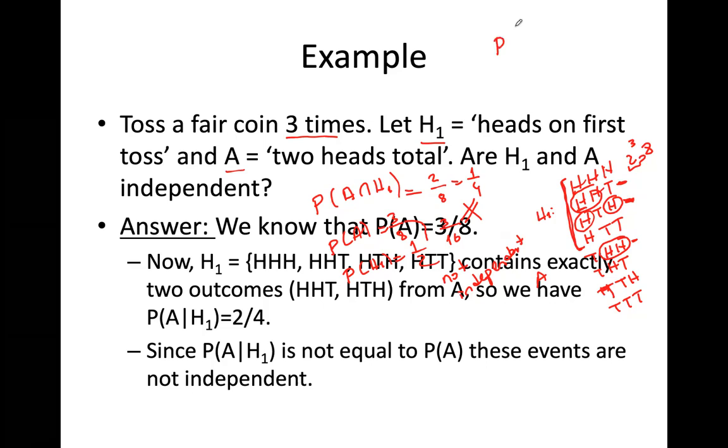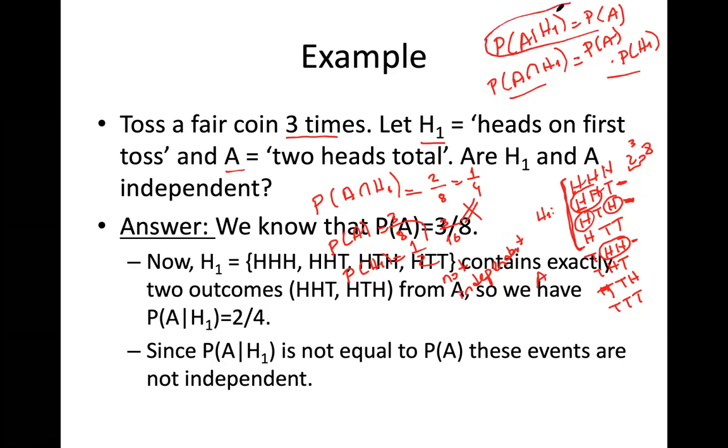Either I said A given H1 is equal to PA, or I should say PA intersection H1 will be equal to PA times PH1. Okay, you may do both in these kind of examples. I have usually used this one, but in the last question here, we may also use this in our solutions.